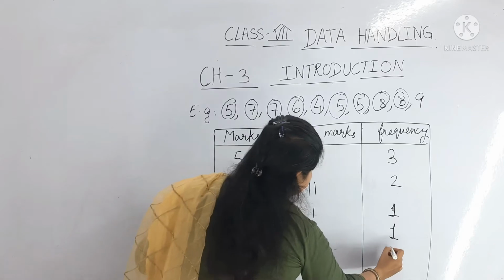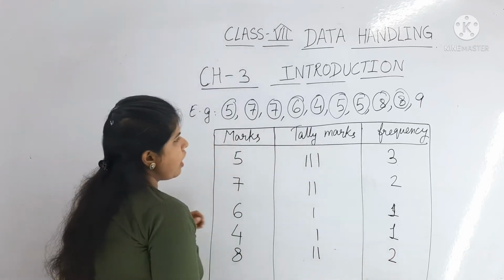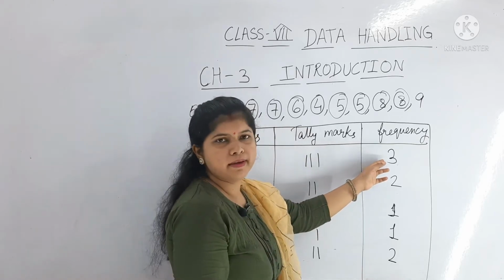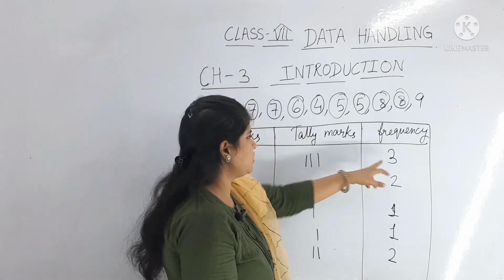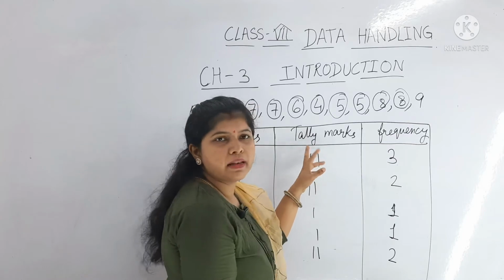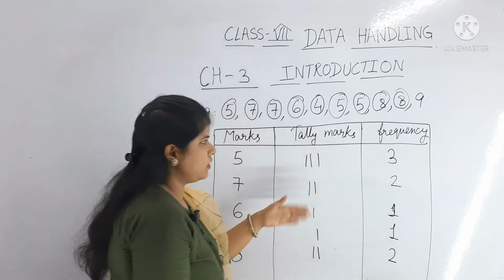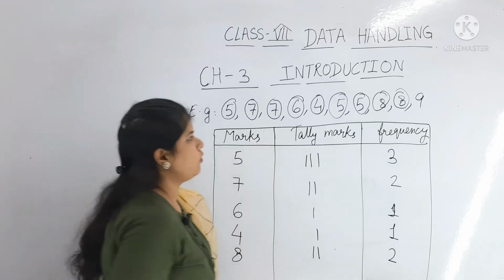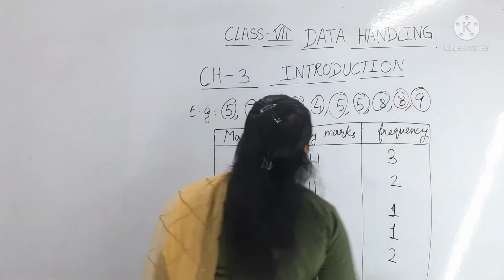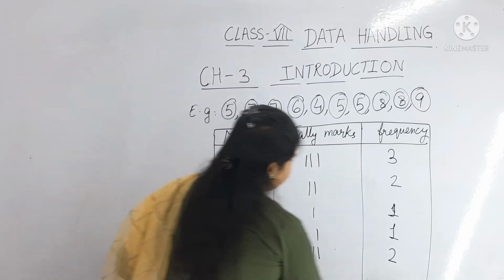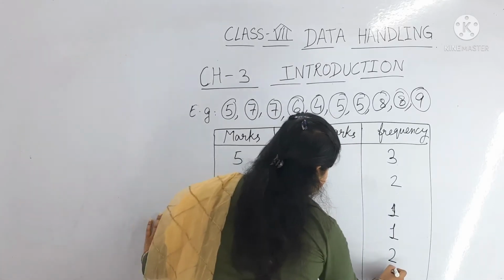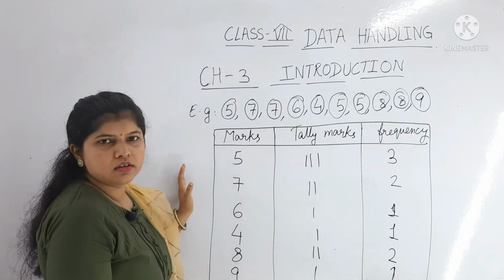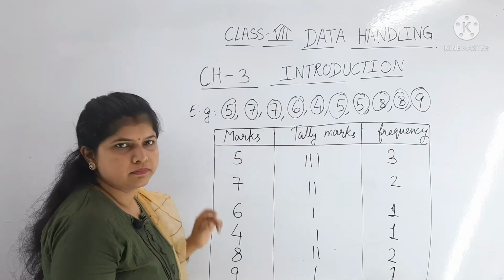So we have to mark the tally marks based on the frequency. If the frequency is 3, we have to put 3 lines. I told you earlier how to mark the tally marks from 1 to 10. Okay, here it is 9. How many 9s are there? 1. So you have to write like this in the tabular form.